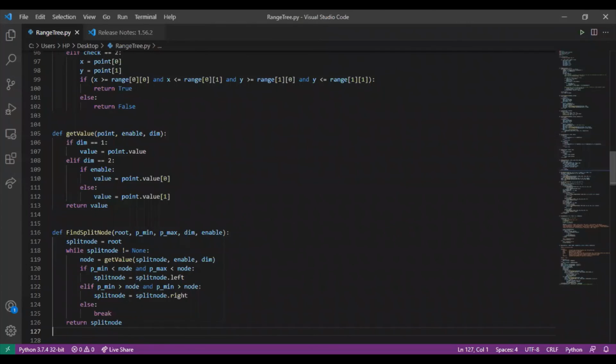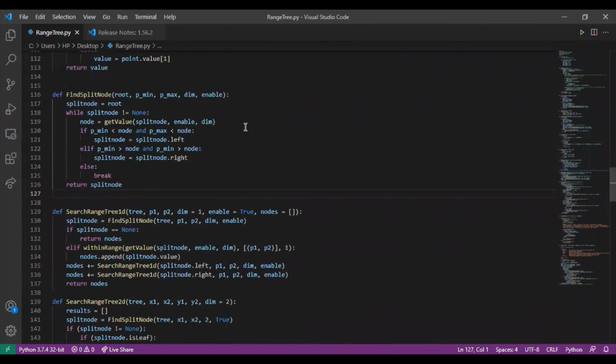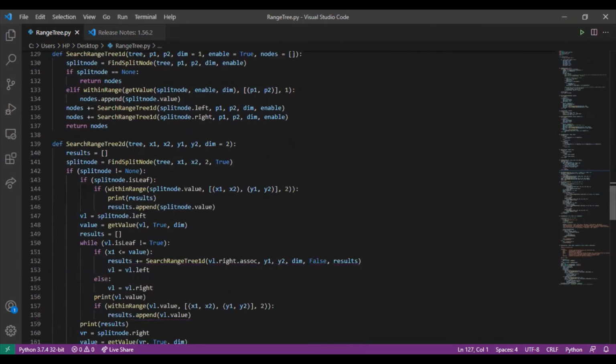So here's how searching is implemented for both 1D and 2D range trees. So the first part of the searching algorithm is finding the split node. The split node refers to the first node in the tree that lies within the given range. So it should not be exceeding the range. Therefore, if the value lies in both left and right subtrees, that is how 1D searching is implemented.